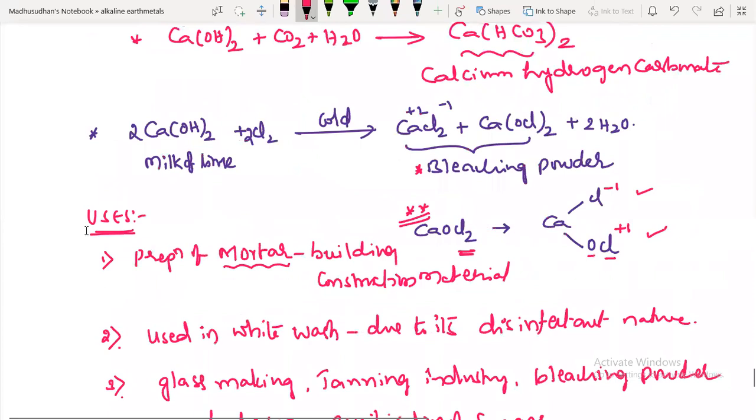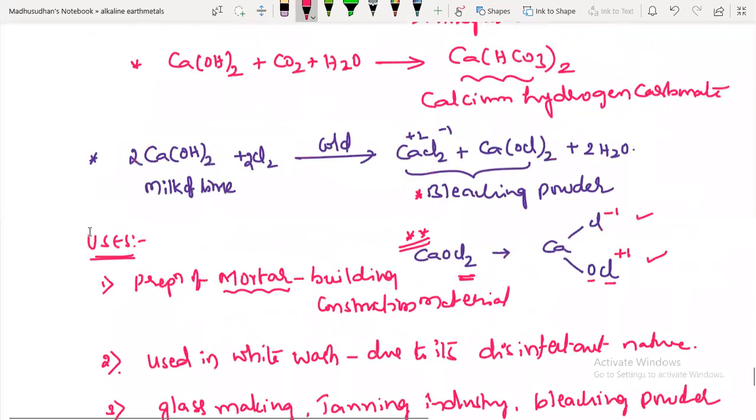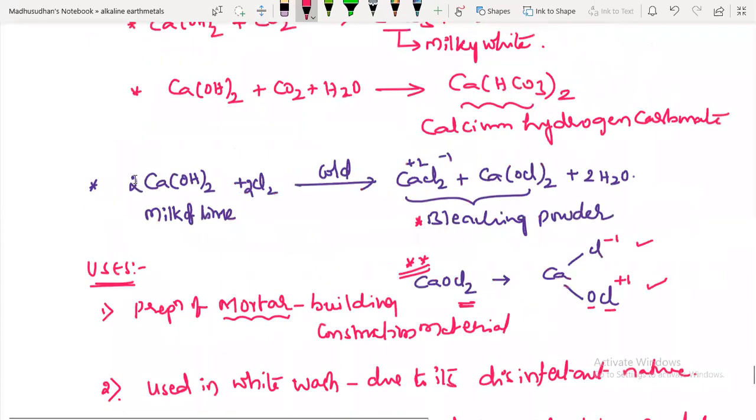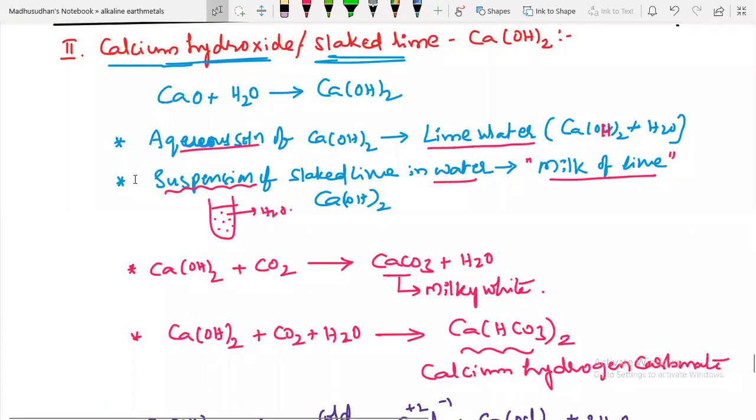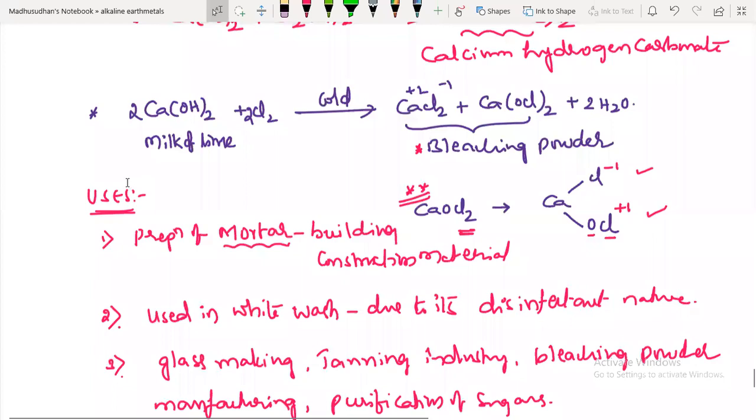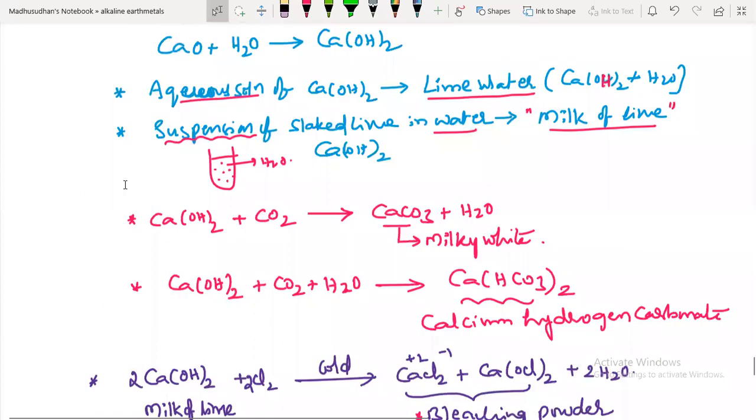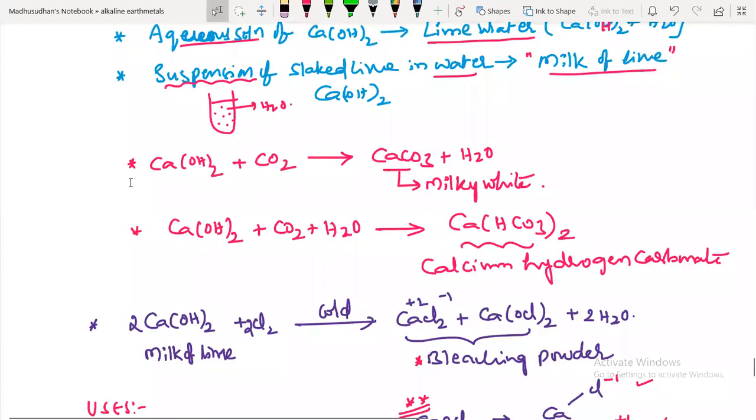There are two more compounds left in this. So in the next class, we will finish this chapter also, second group elements. So this is our today's discussion. Have a look at these uses. Take a screenshot if you want.